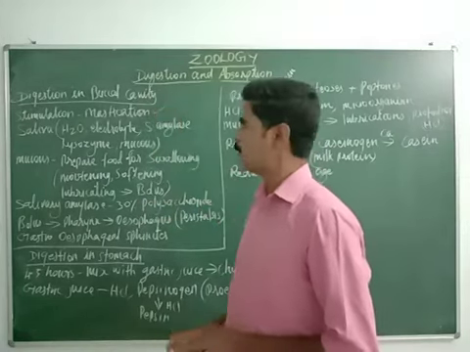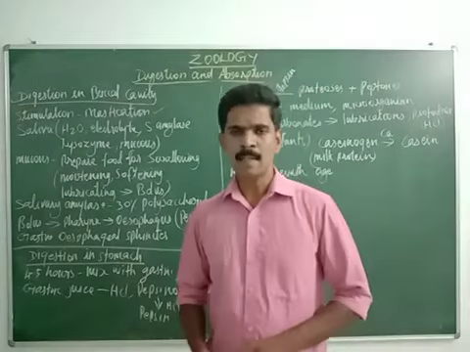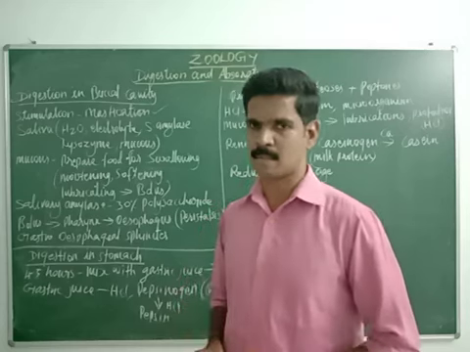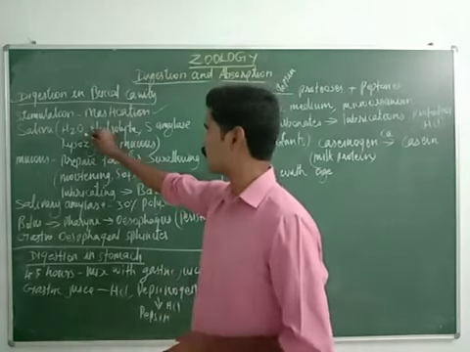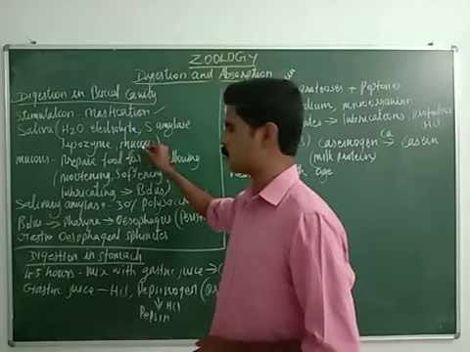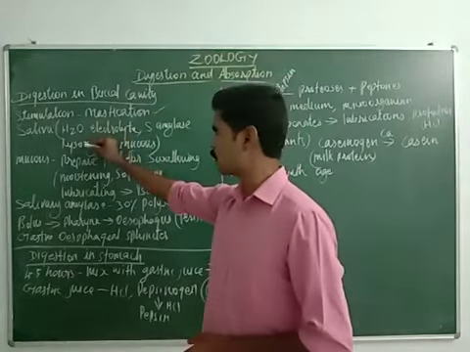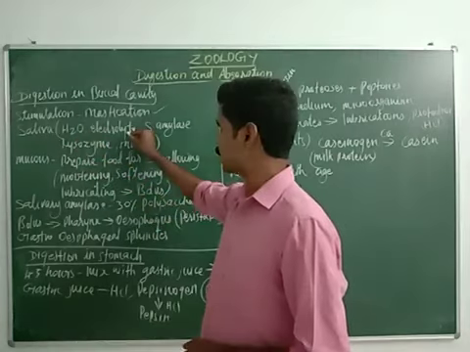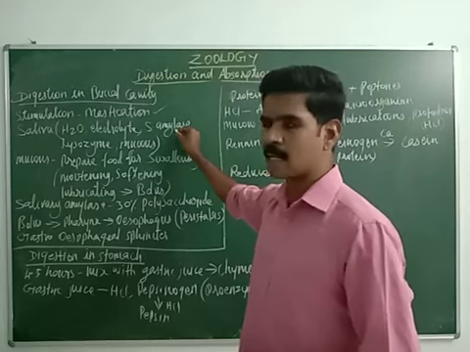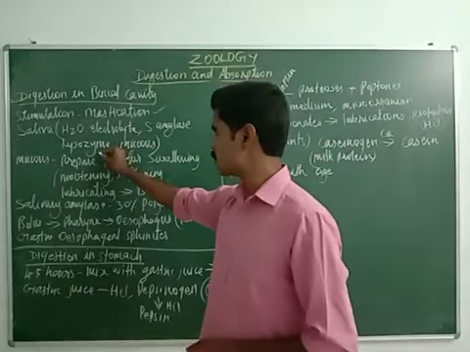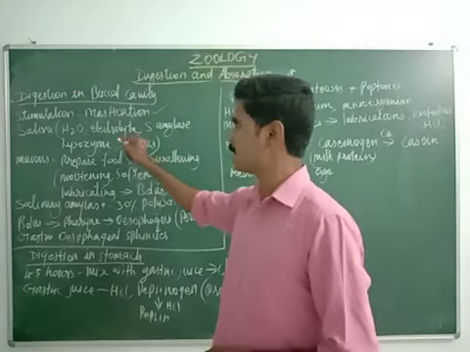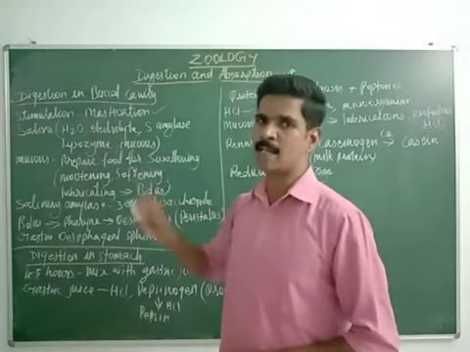Understand? Then next point: the saliva secreted by the salivary gland consists of many substances. Saliva contains a high amount of water, electrolytes, then salivary amylase, lysozyme and mucus. Water is present in high amount, then some electrolytes, and one very important enzyme called salivary amylase. Lysozyme is also an enzyme, and the other substance, mucus, is also present in the saliva secreted by the salivary gland.